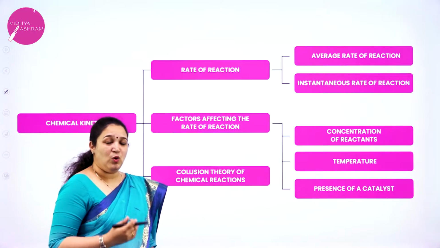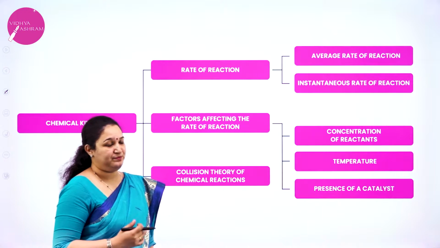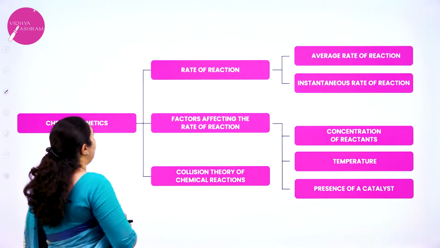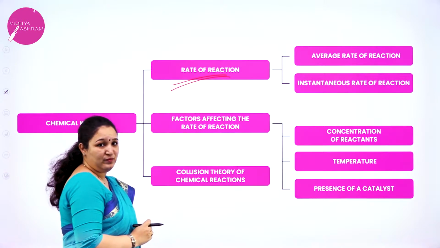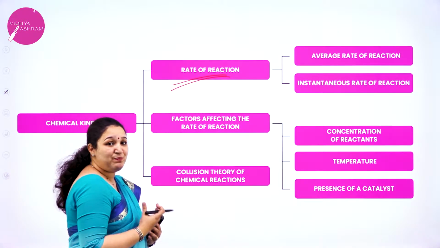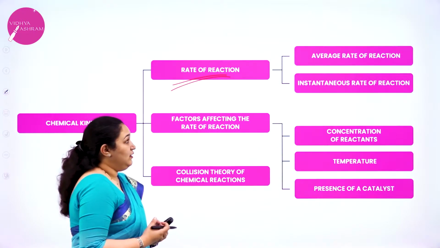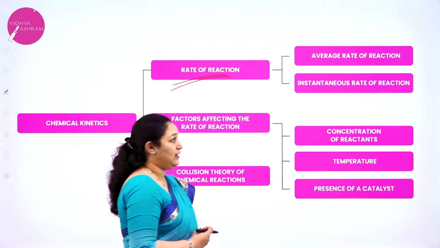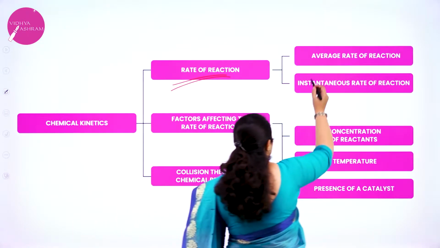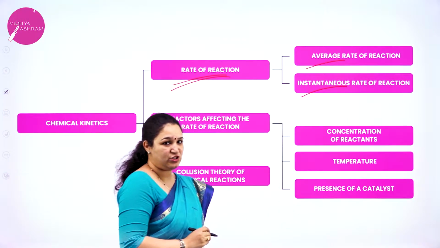What are we going to study in this particular chapter? We'll study about the rate of the reaction. Rate means the speed with which the reaction happens. Then we are going to study about two types of rate of the reaction, that is average rate of the reaction and instantaneous rate of reaction.